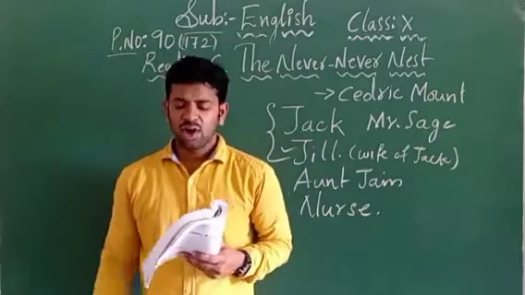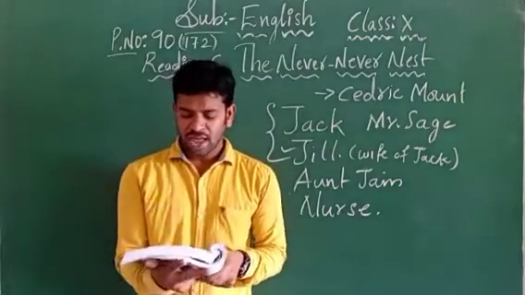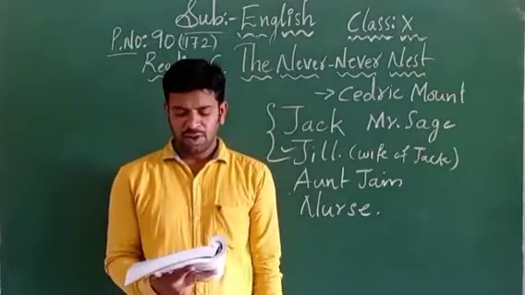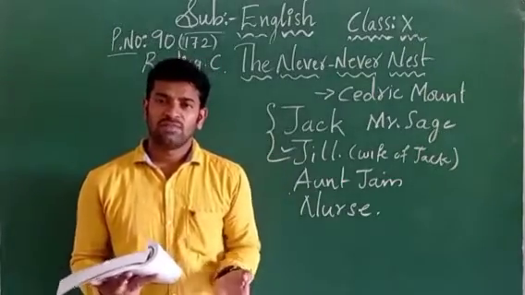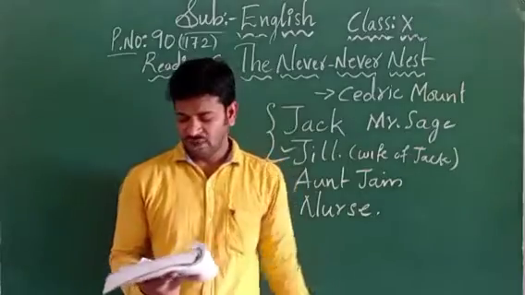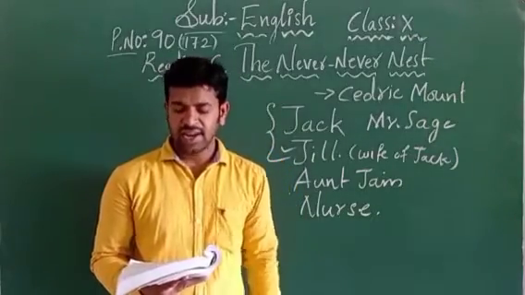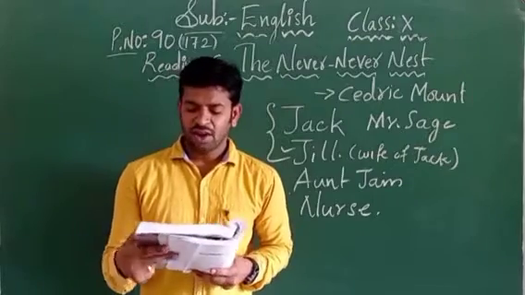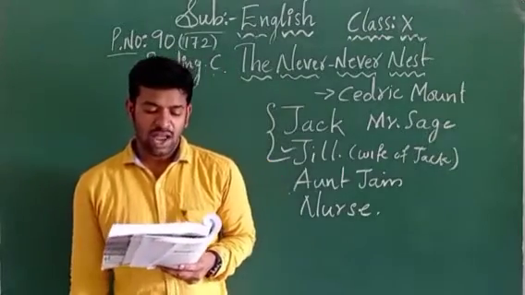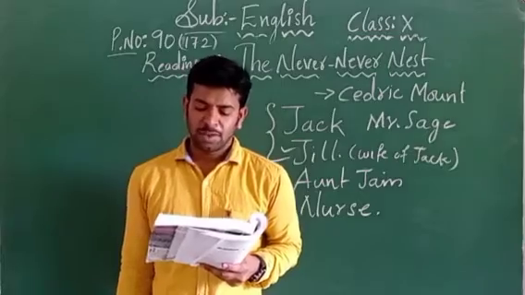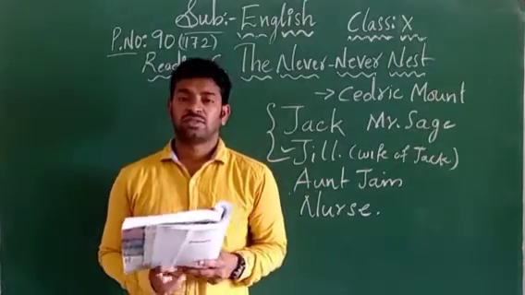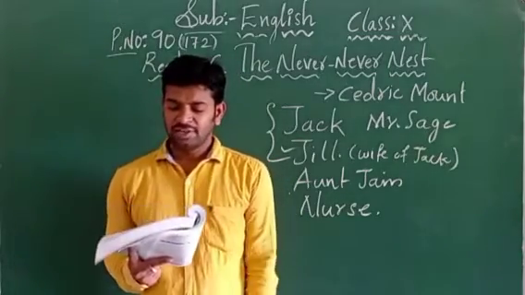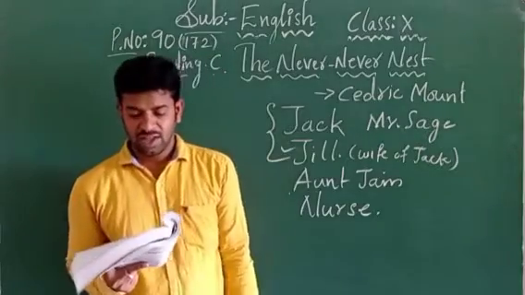Next, uneconomic means not likely to be profitable. Uneconomic, which is not giving profit to us, that is called uneconomic. Next, relent, decide to be less strict, determined or harsh. Next, endorse, write one's name on the back of a check. Endorse a check means write one's name on the back of a check.